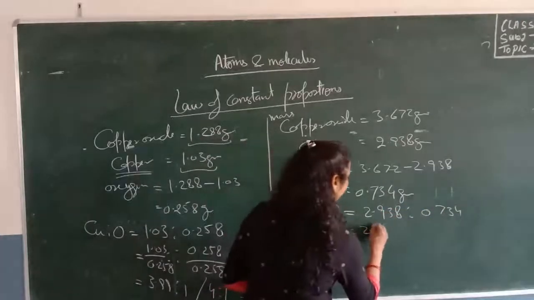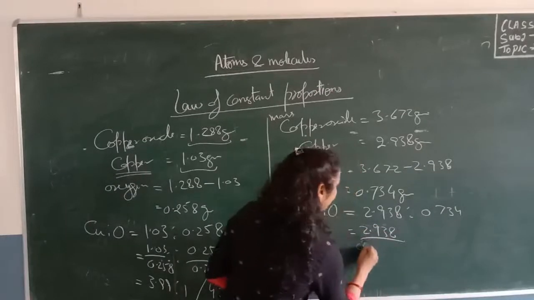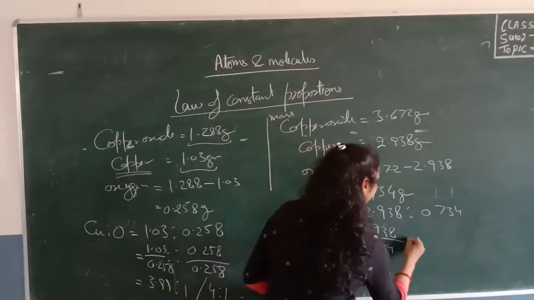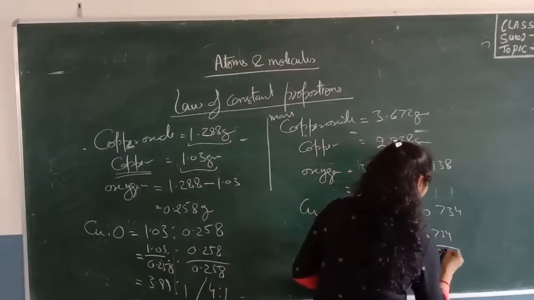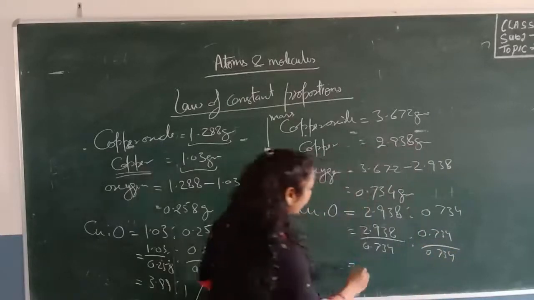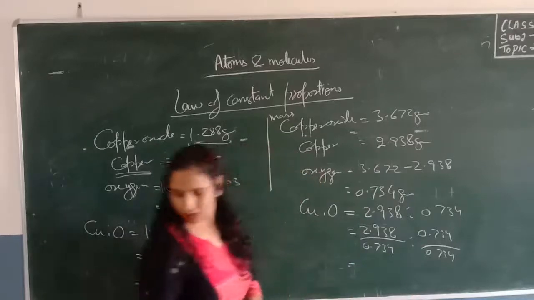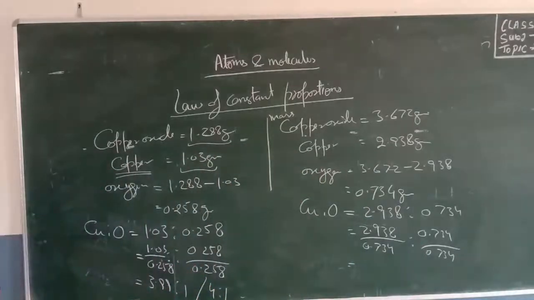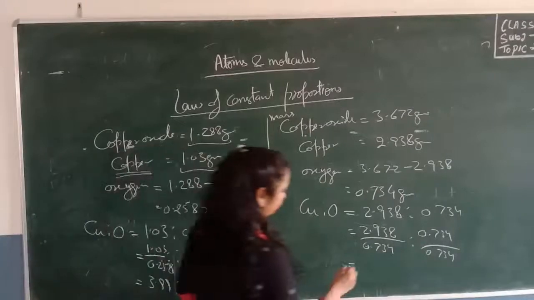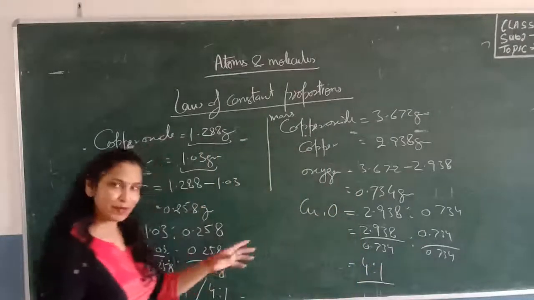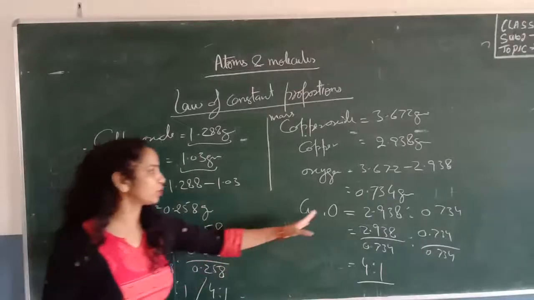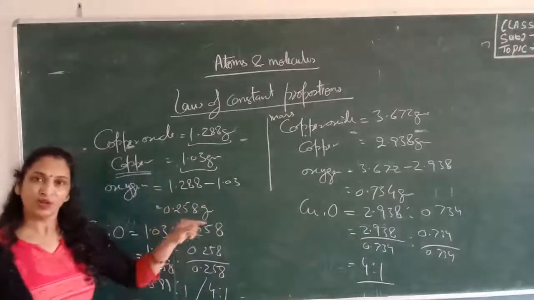So 2.938 upon 0.734 ratio 0.734 upon 0.734. Here we will get about 4, so 4 ratio 1. Again in this experiment we found that the ratio of copper and oxygen is 4 ratio 1.